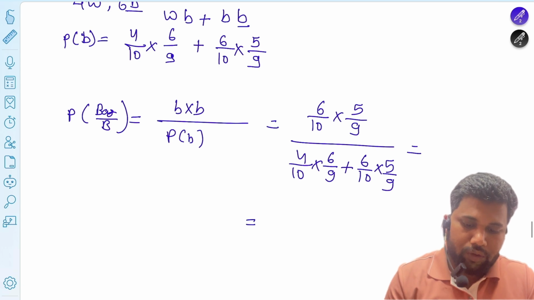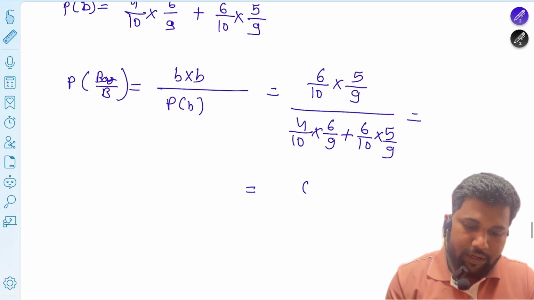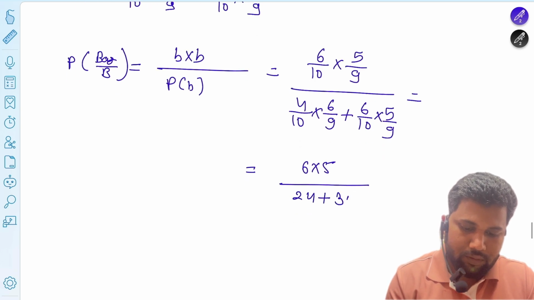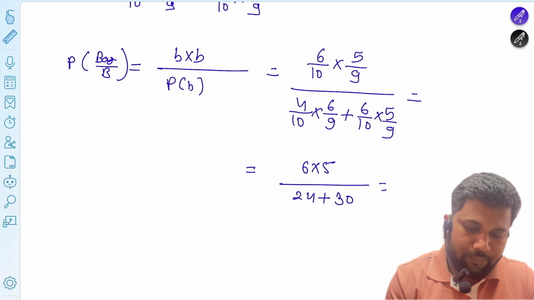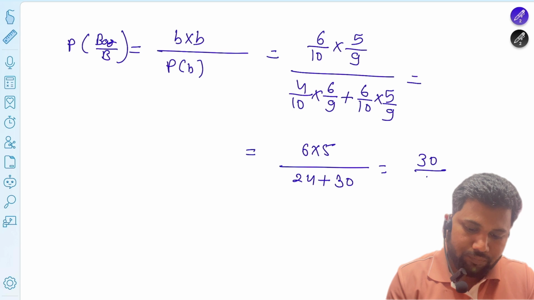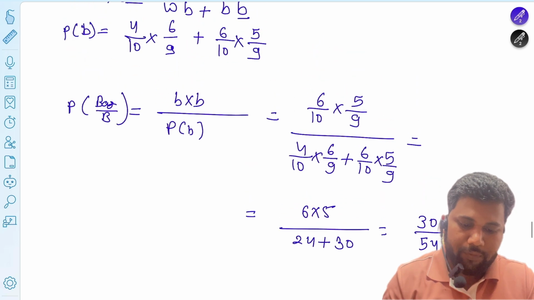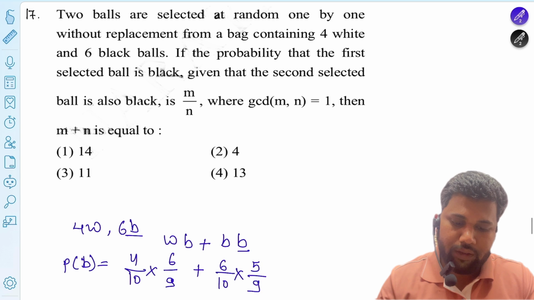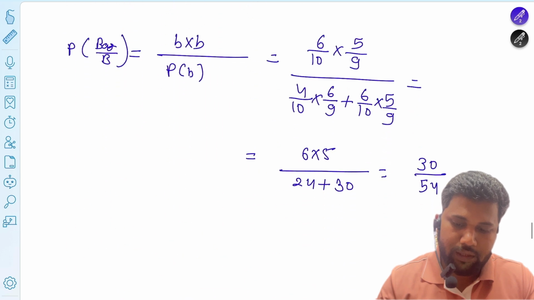If you solve that, 10 by 9 is the LCM, so 6 into 5 only, and this one is 24 plus 30, so 30 divided by 54. The condition is: suppose the ratio is m by n and the GCD of m and n is 1, then find m plus n.